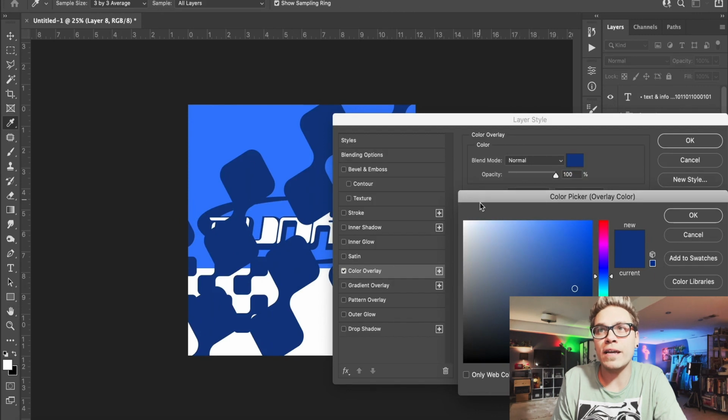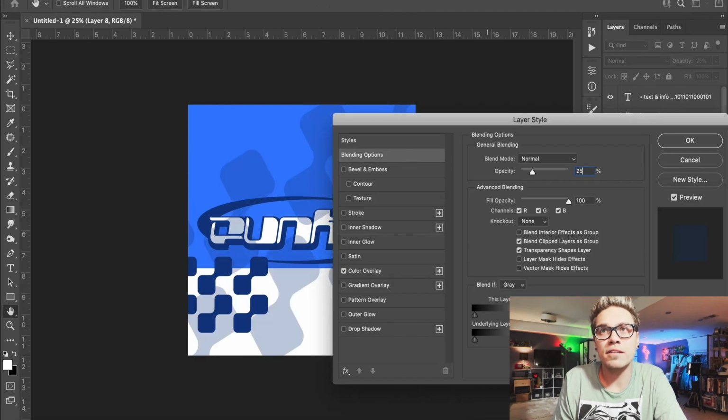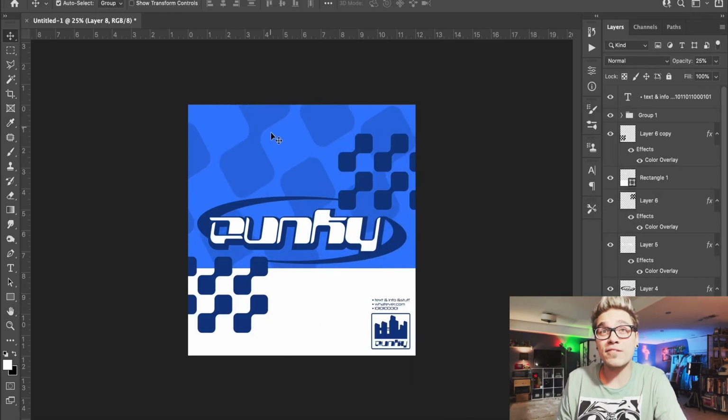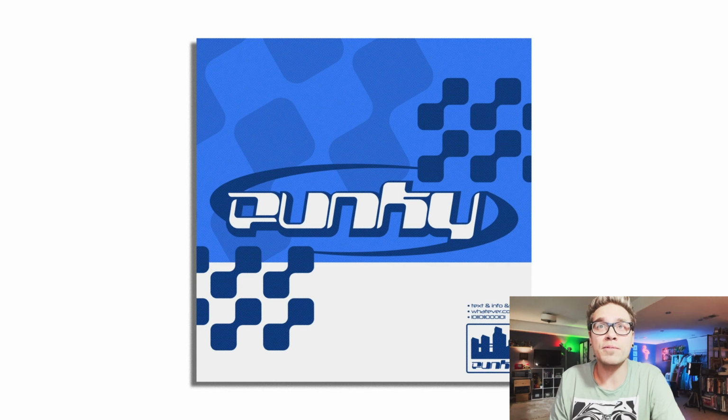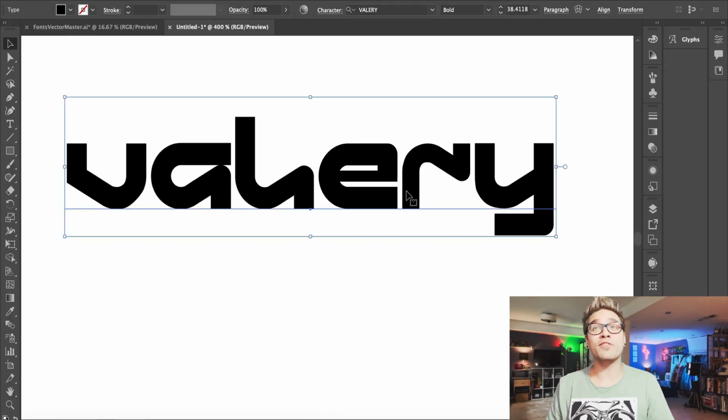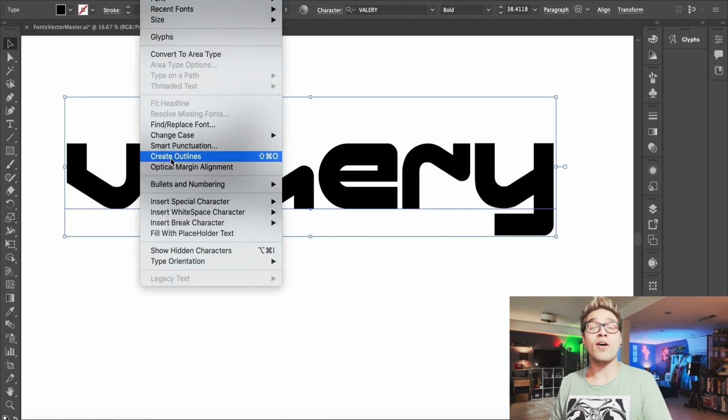Kind of tilt it sideways, 45-degree angle. Turn the opacity down. That's looking pretty cool. I think that's a finished design. It's nothing too over the top, very basic. It's like an old school record cover. Boom, done. So our next font is created, it's Valerie, created by our own Arc F60.